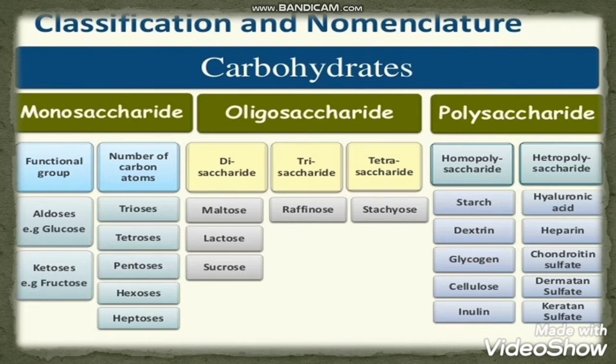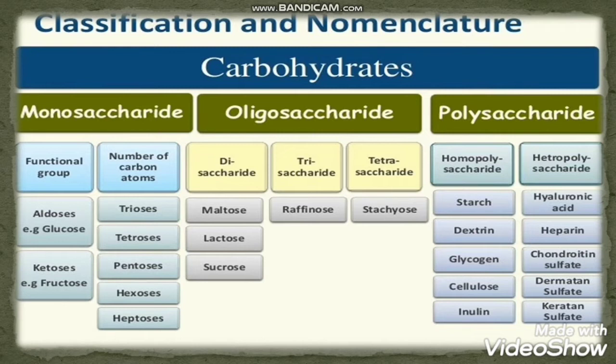Now coming to the third, that is polysaccharide. Poly, the word itself says many molecules, and saccharide means sugar. So when many molecules of sugar unite together through the glycosidic bond, because the bond which is present between the saccharide molecules is the glycosidic bond.